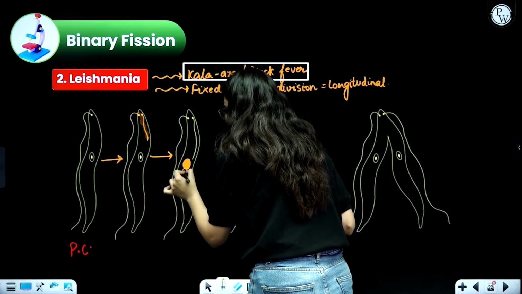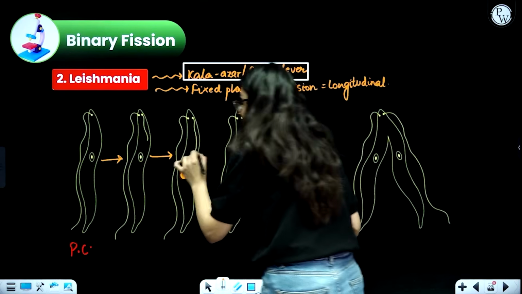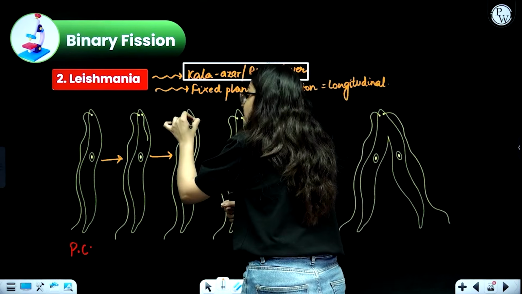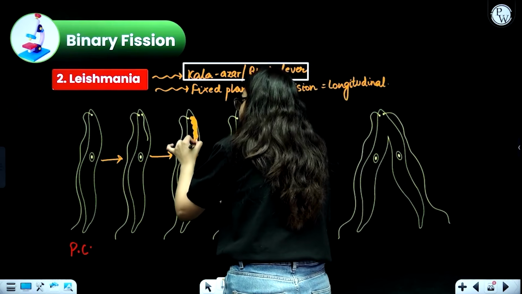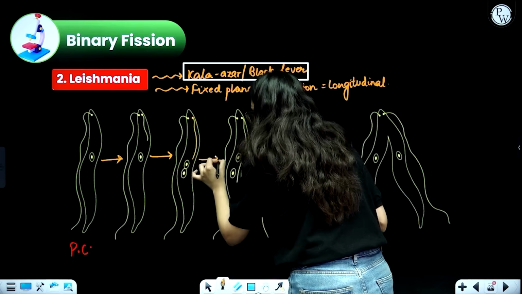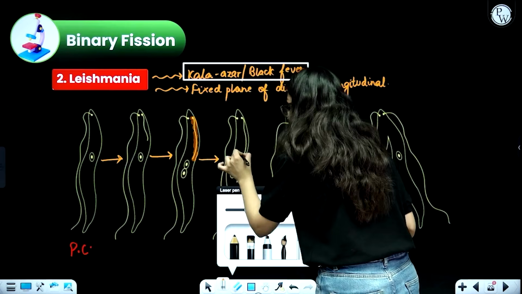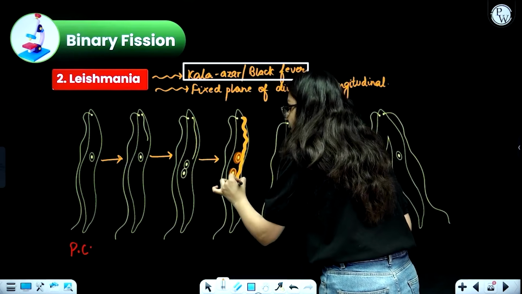This is the first nucleus and this is the second nucleus. They are trying to split. At the same time the flagellum is growing even further, so it is also increasing in length. Eventually, when karyokinesis has taken place and two daughter nuclei are being formed, the flagellum is still growing.